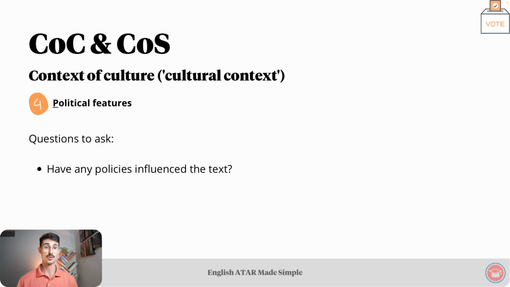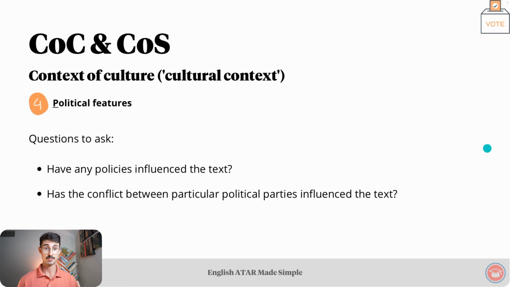Political features. Our questions to ask are, have any policies influenced the text? Has the conflict between particular political parties influenced the text? Example is the influence of various homophobic policies in 1970s San Francisco on the movie Milk. The movie tells the story of Harvey Milk, an American activist who became California's first openly gay elected official. Some notes: a policy is a course of action adopted by a government, and politics refers to the activities associated with the governance of a country and the parties who fight to be in power.